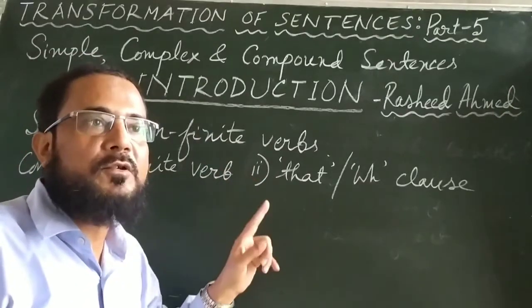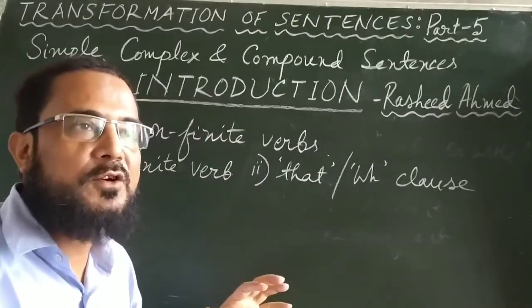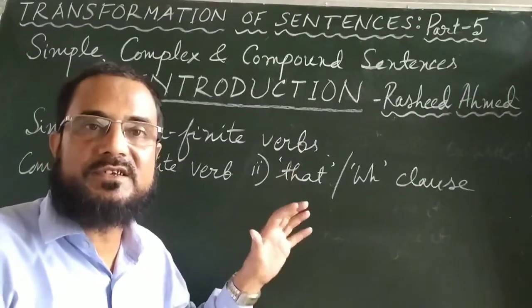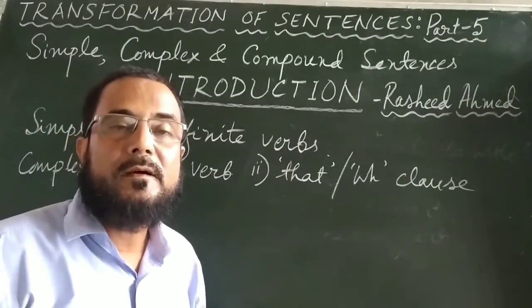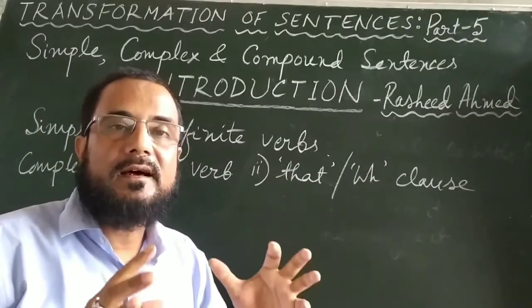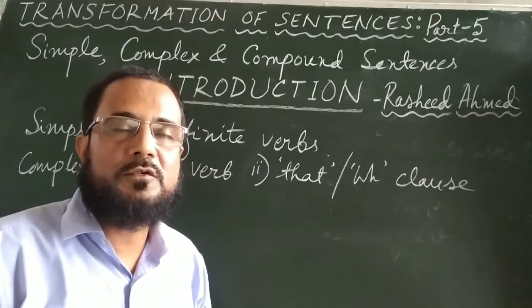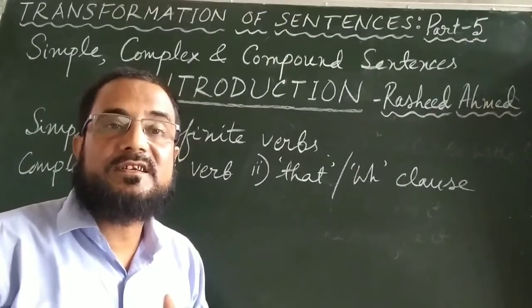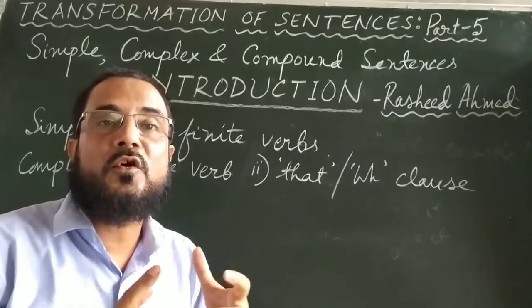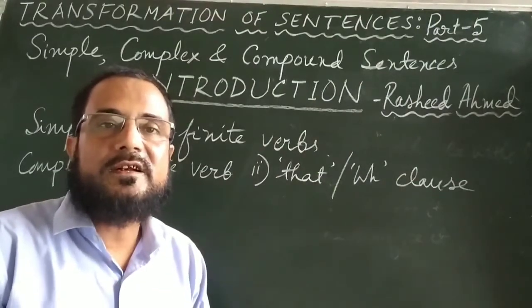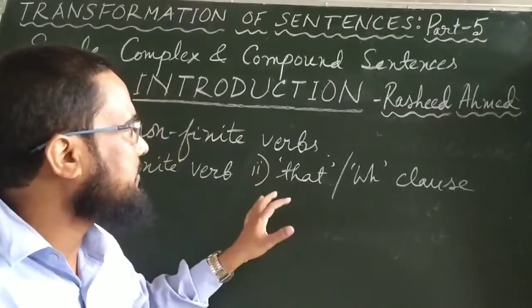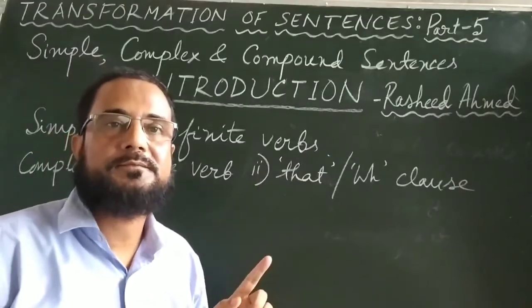I will give you some examples of one or two sentences to make you understand these things better. But before giving those examples, let us discuss some other important points like clause and phrase. Let us see the definition or difference between a clause and a phrase first.